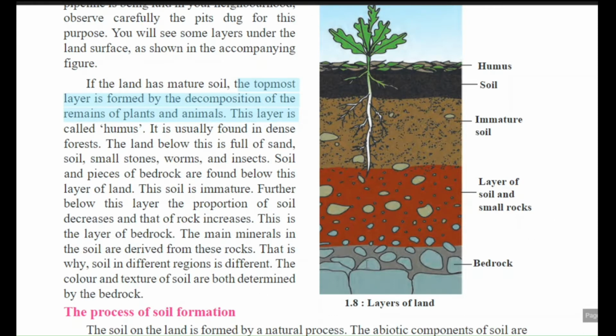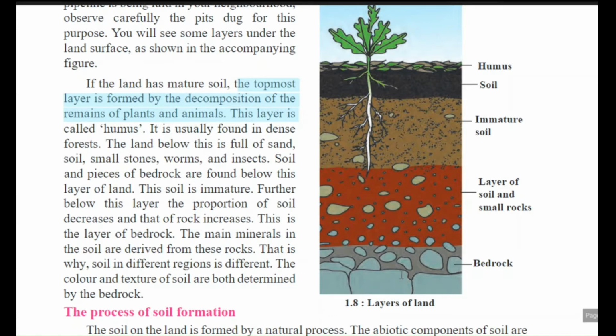Inside the earth's crust, different processes are occurring. Continuous movement is occurring, and due to this there is a powder form, and there is a breaking of this rock region as well. Due to that, the color and texture of soil depend upon which type of bedrock is present in that area.